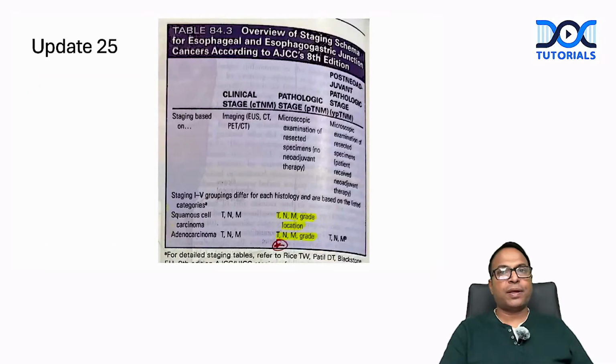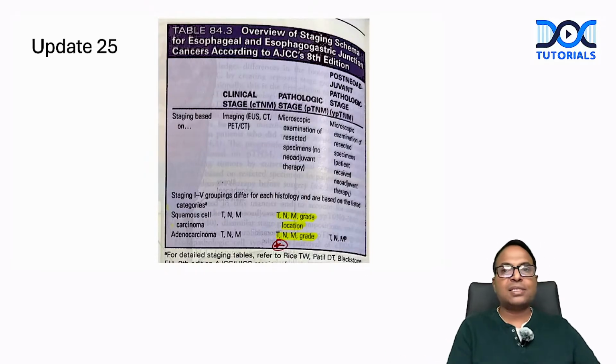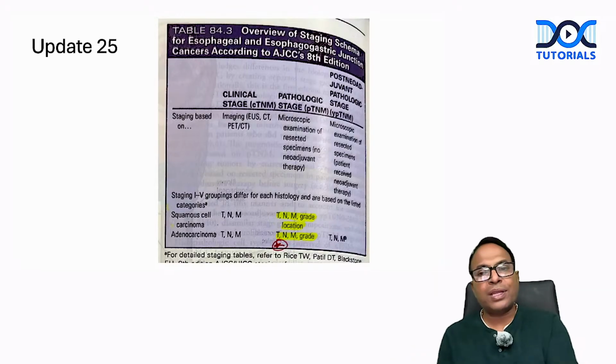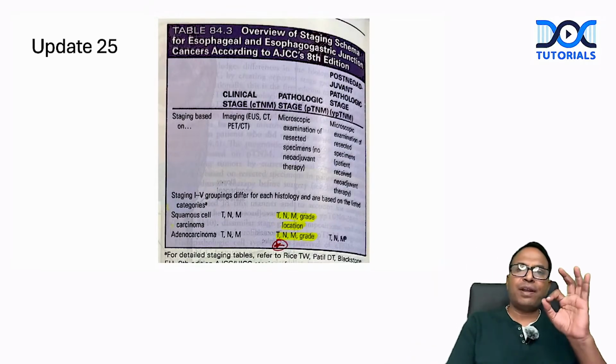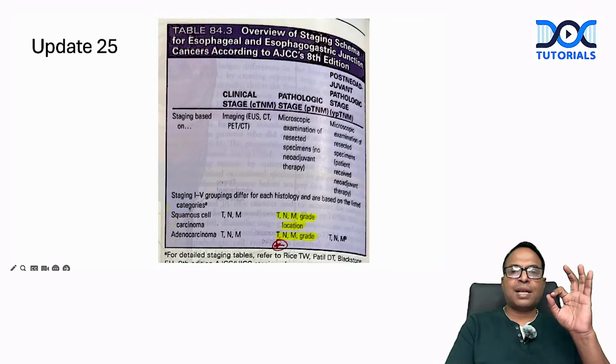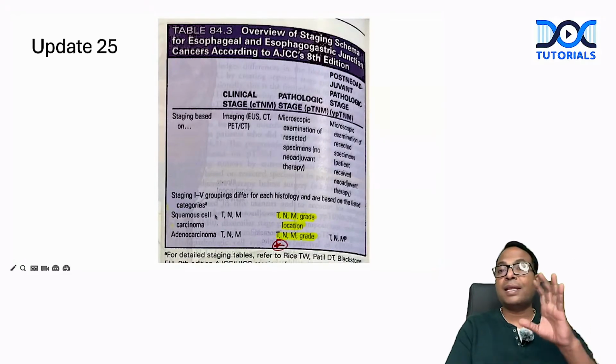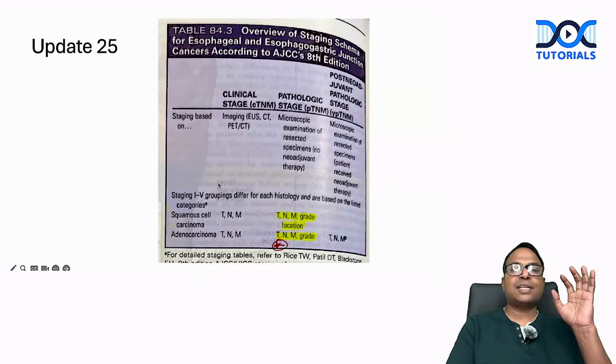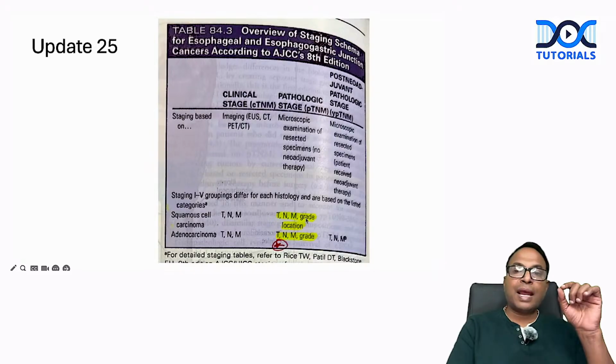Some updates are mentioned. So many updates with the tumors that they removed from the old 21st edition. There are so many tables: separate TNM staging for clinical, separate pathological stage. Now they have removed that and they mentioned very clearly that for squamous cell cancer and adeno cancer, only TNM is used. For pathological staging, for squamous cell cancer, we use TNM, grade and location.